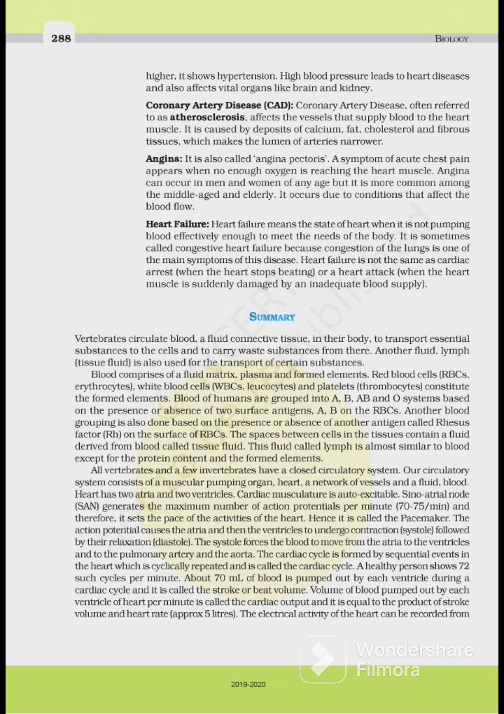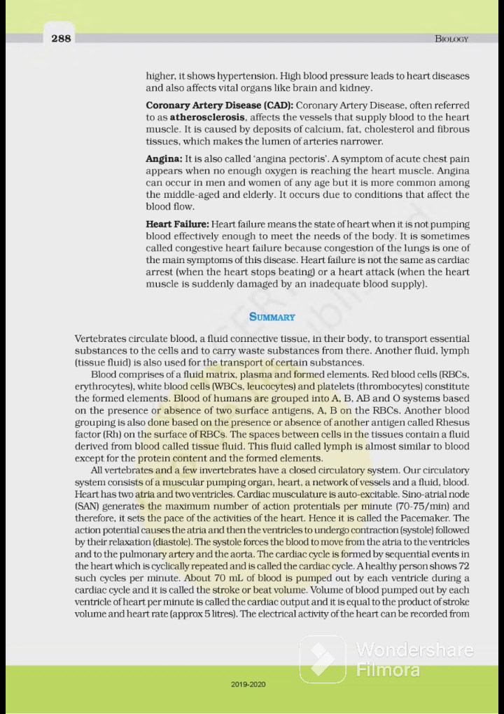Coronary artery disease, CAD. Coronary artery disease, often referred to as atherosclerosis, affects the vessels that supply blood to the heart muscle. It is caused by deposit of calcium, fat, cholesterol, and fibrous tissue, which makes the lumen of heart arteries narrow. Angina. Angina means यहाँ पे एक तरह angina pectoris, also called angina pectoris.